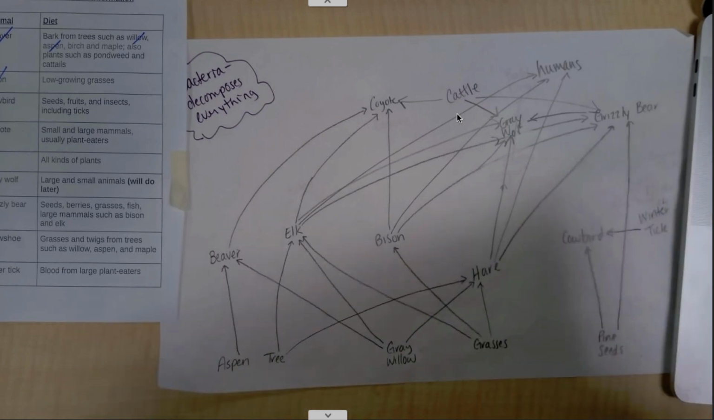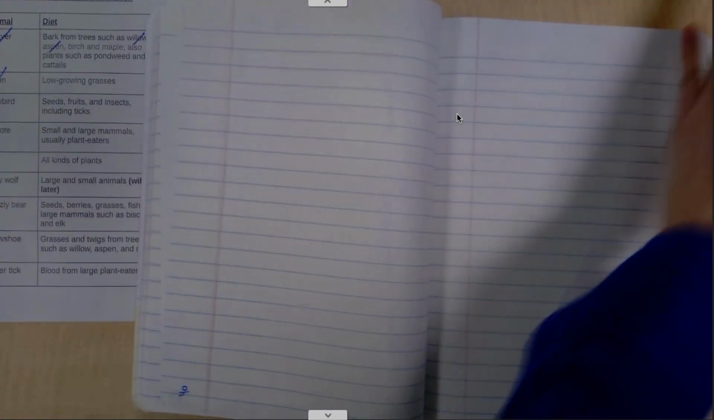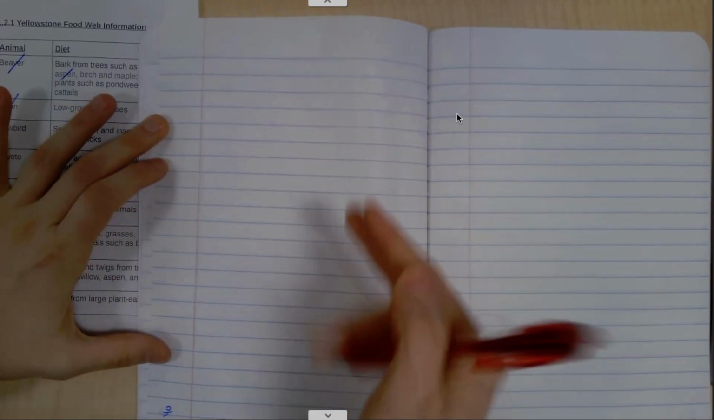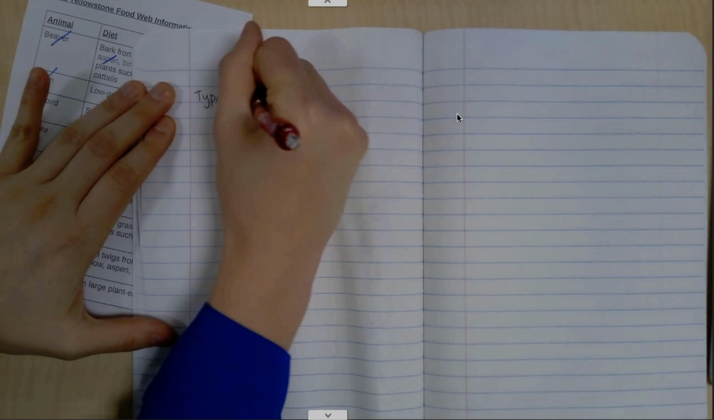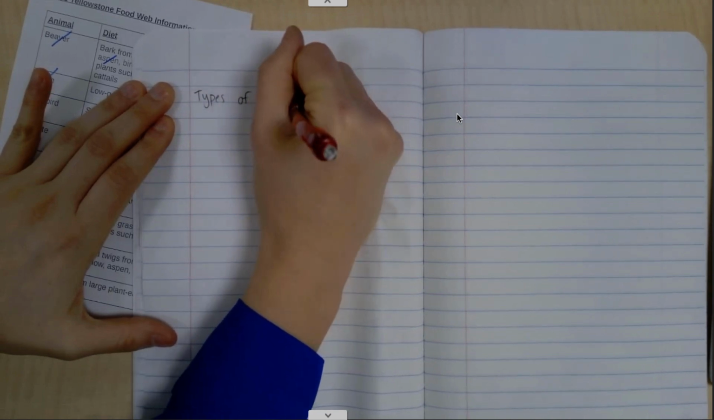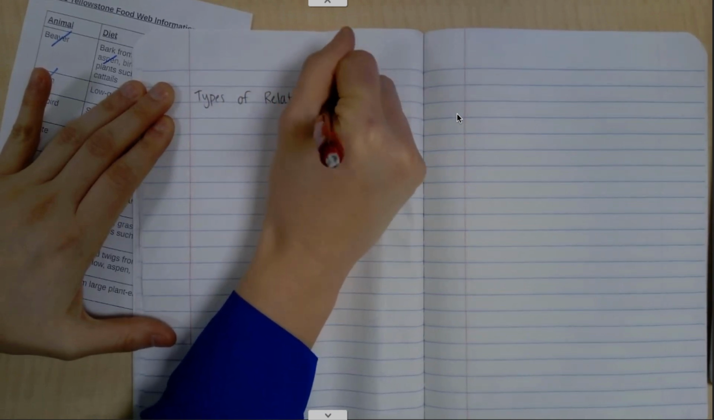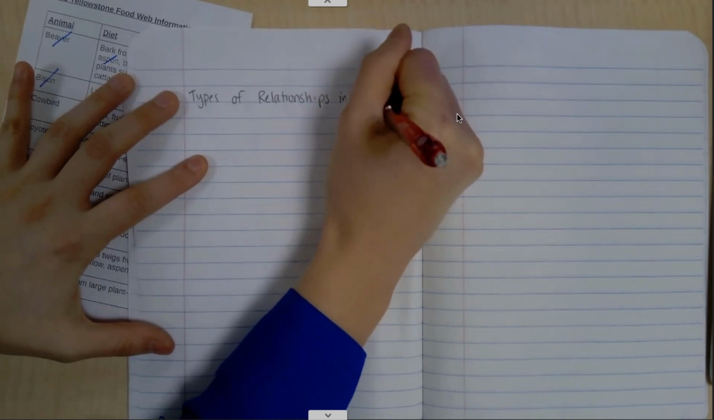Now, what we're going to end up doing is, now that we've been practicing this whole competition, predator-prey, that sort of thing, this is going to be on page 40, and we're going to say types of relationships in Yellowstone.